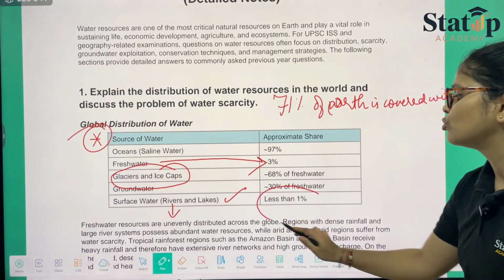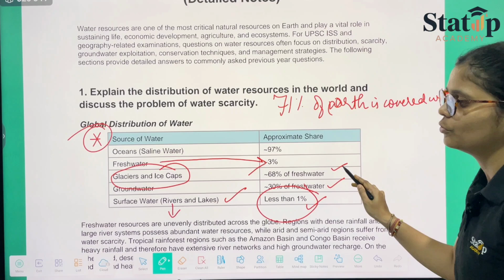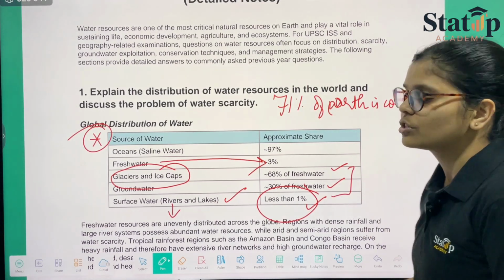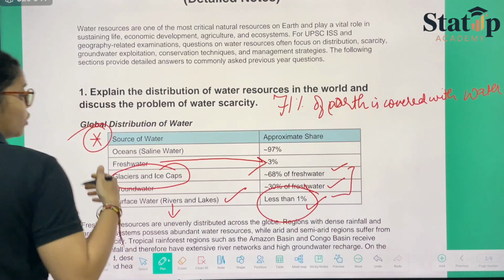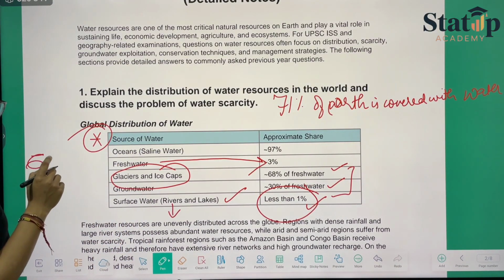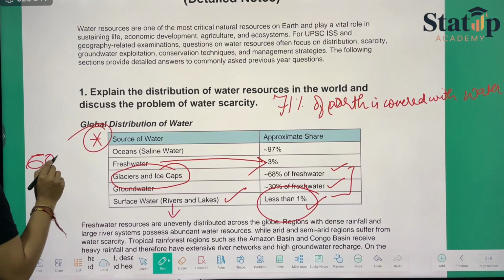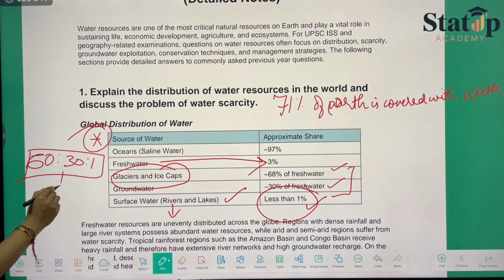But again, see the distribution over here, over here, and over here. These three distributions are very abnormal. If we take the ratio, it would be approximately 60, 30, and 1. This is the ratio.